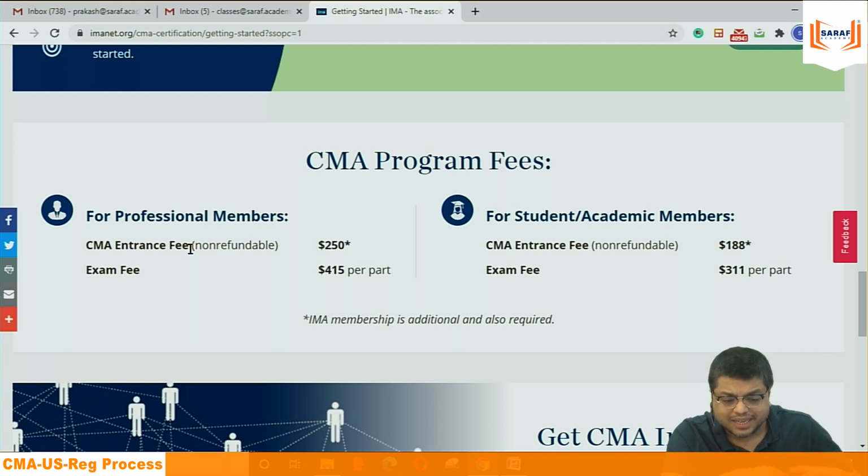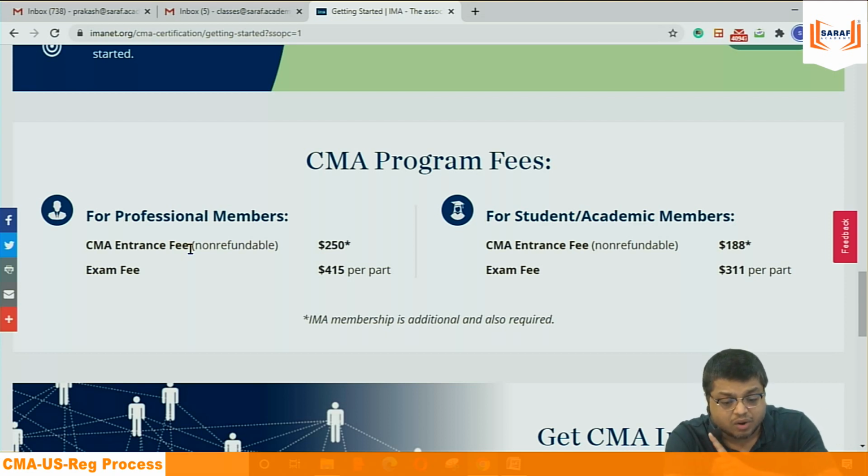But the problem is that if I register today, 25th July 2021, then the membership fee I am paying is for 1 year. So from 25th July 2021 till 25th July 2022, I will be treated as a member. Member means not a CMA member, I have not given the exam, as a student member. And when 25th July comes, the institute will again ask you for the membership fee.